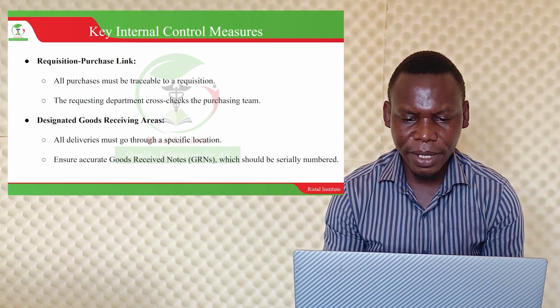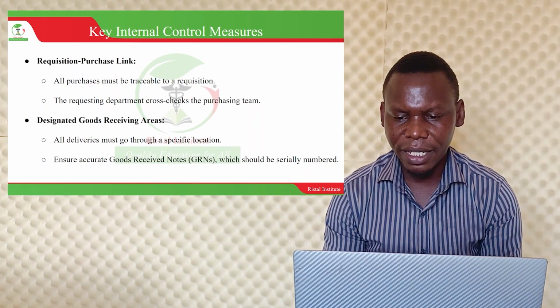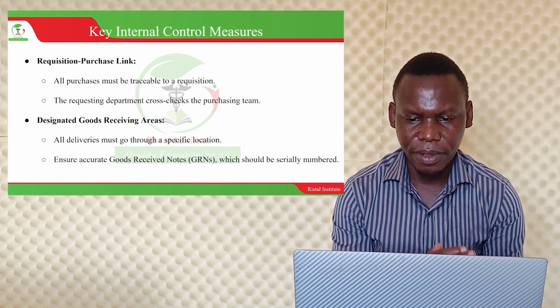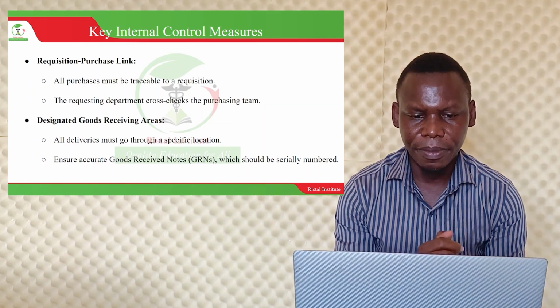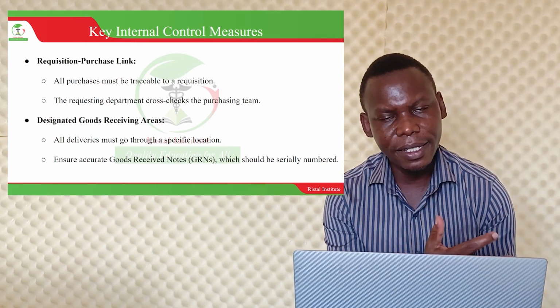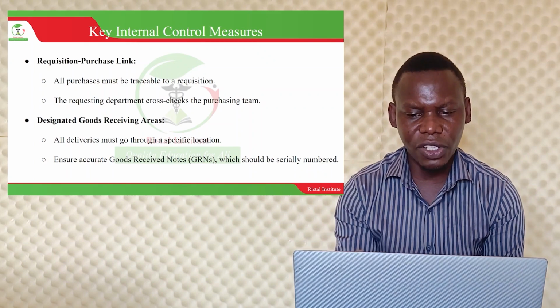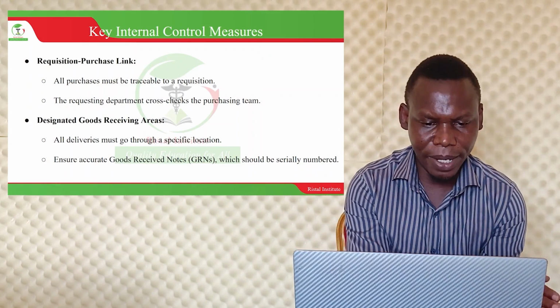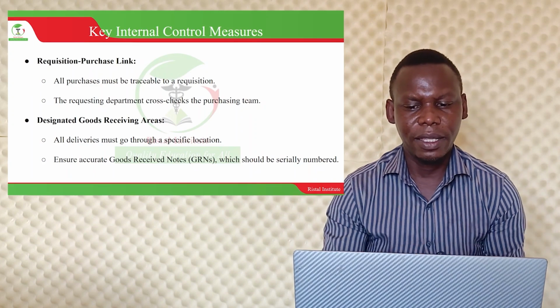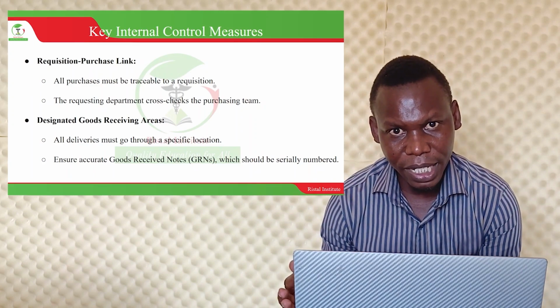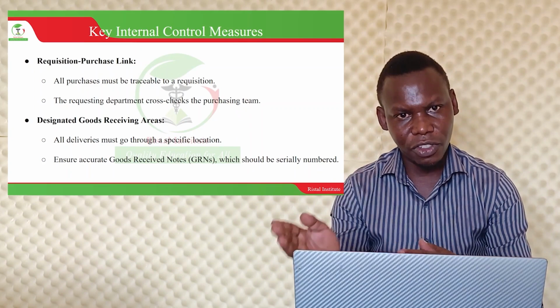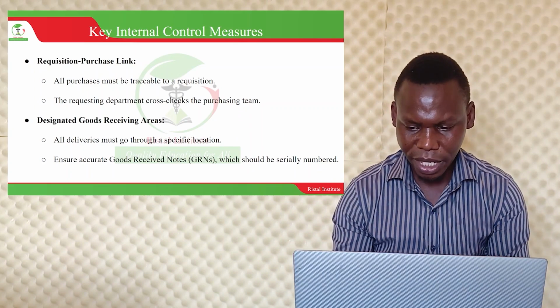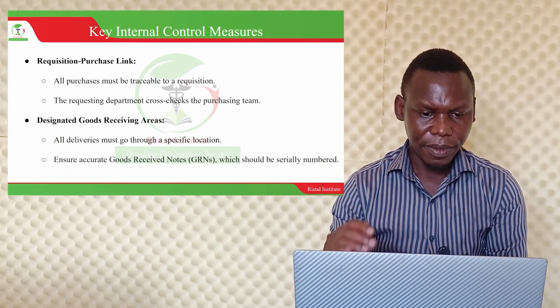The requesting department cross-checking the purchasing team is also very important. The department that needs that product can cross-check with the team that purchased it. Of course, that is the user department that requests, then the procurement department may be the one that is purchasing. So they can cross-check whether the product was according to their specification.